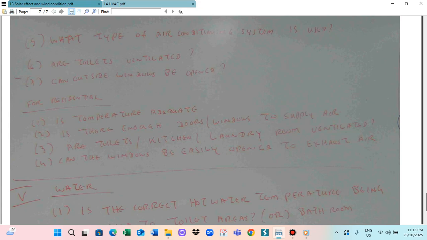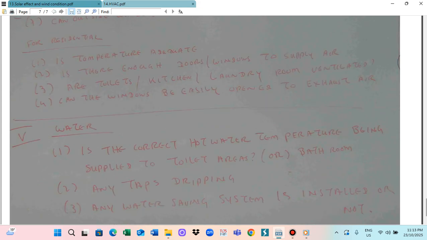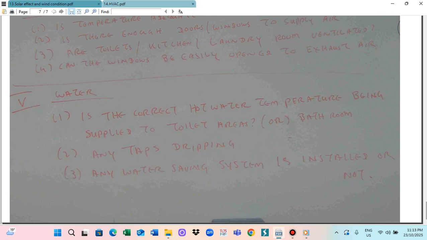And the final group is water. Is the hot water temperature being supplied to the toilet and bathroom areas appropriate for the commercial building? The hot water temperature is important because in the bathroom we have to use an appropriate temperature. And are any taps dripping? When the taps are not good and are dripping, a lot of water will be wasted.